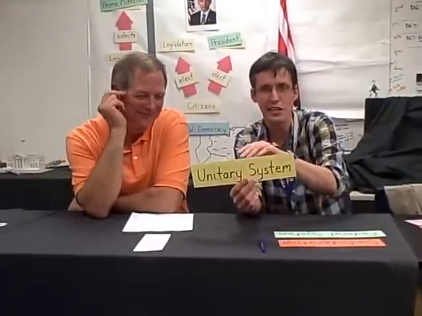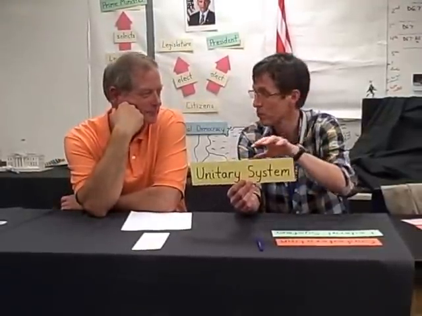So, and then we've got state governments, of course. Some countries like Canada have provincial governments because they have provinces, which are kind of like states. And in a unitary government, which has all the power? The state governments or the central government? That'd be the feds. Yes, the central government has all the power. They make all the laws for the whole country.